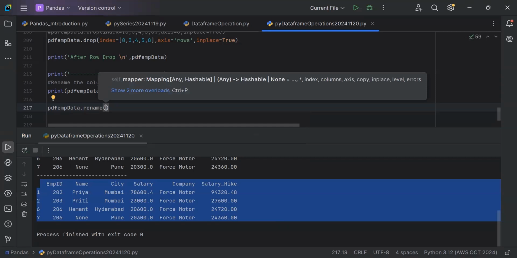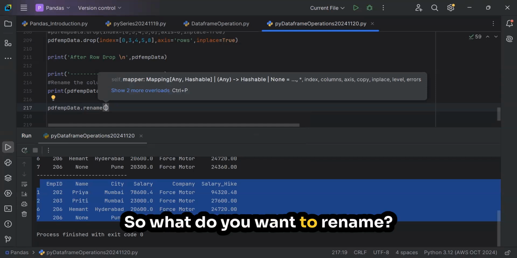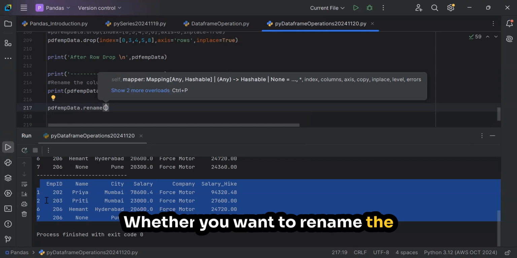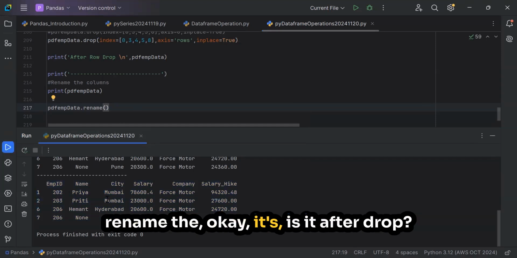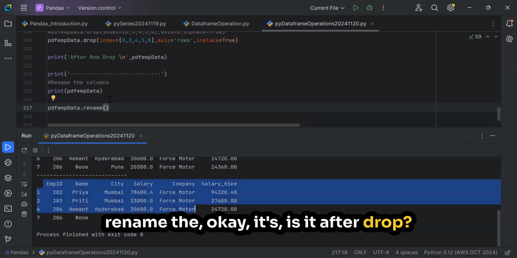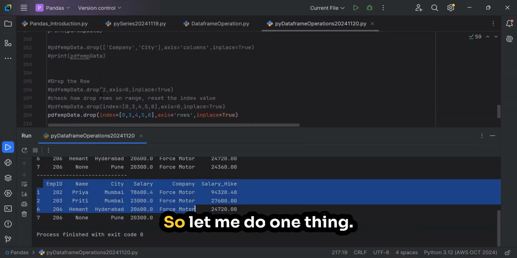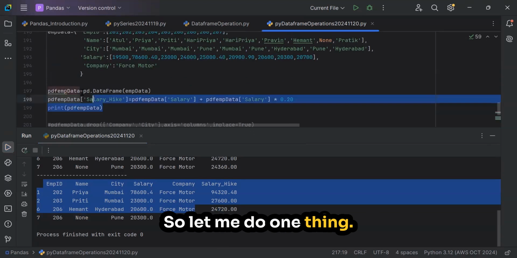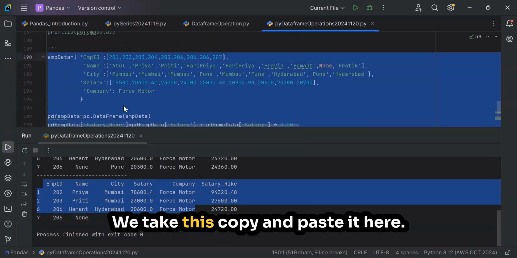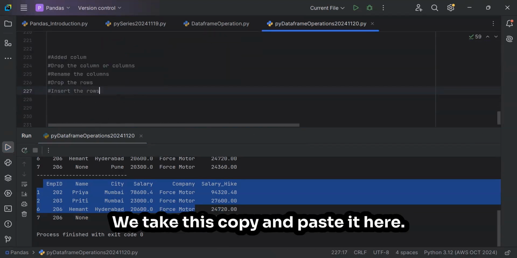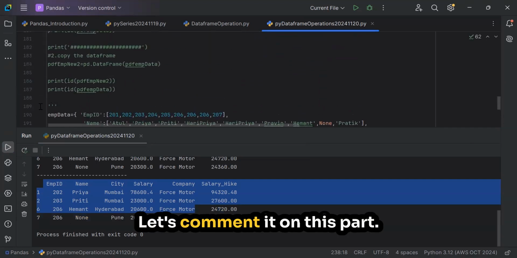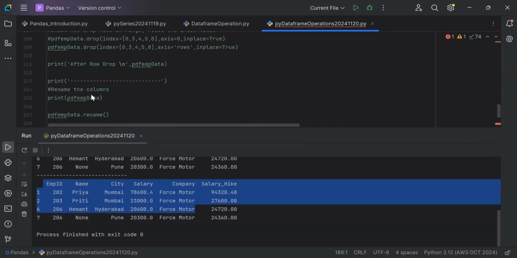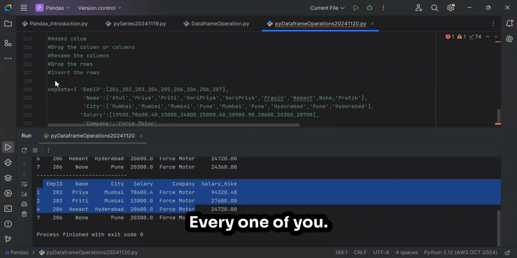So what do you want to rename, the index or the column? Let me do one thing. We take this, copy and paste it here, and comment out this part. You guys are getting it, right? Every one of you?